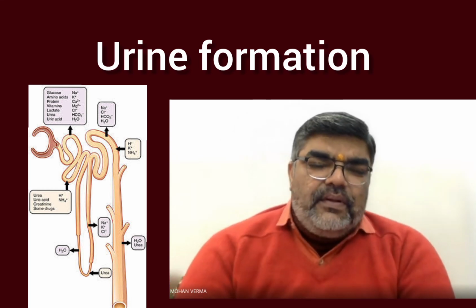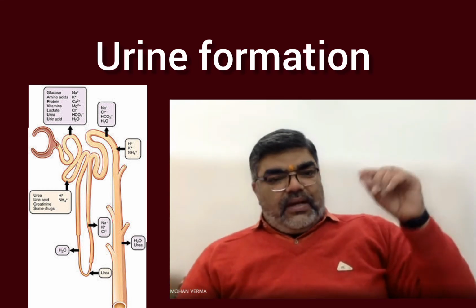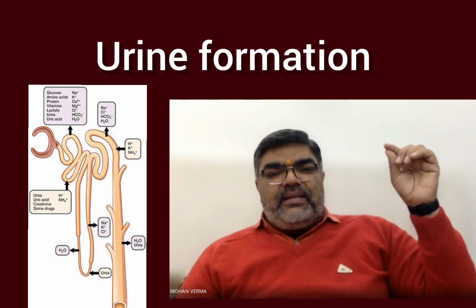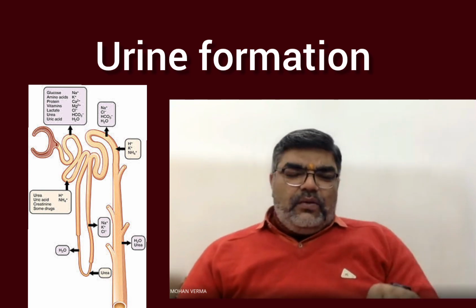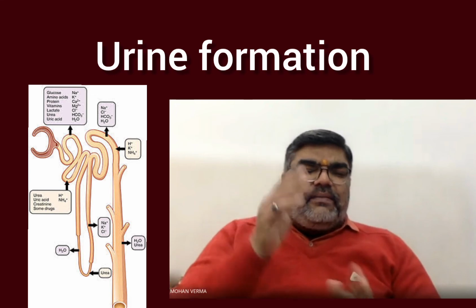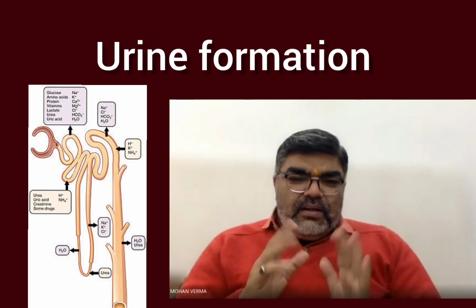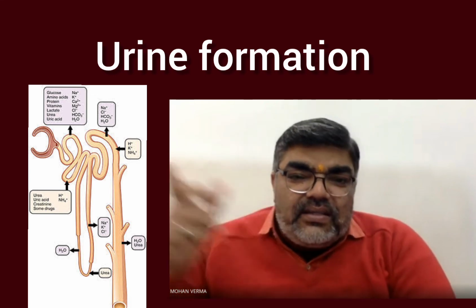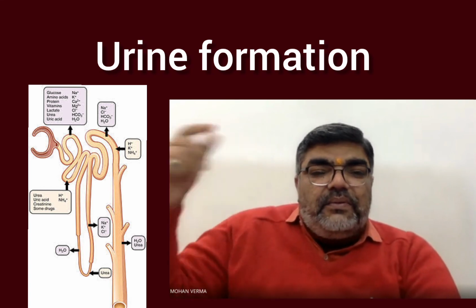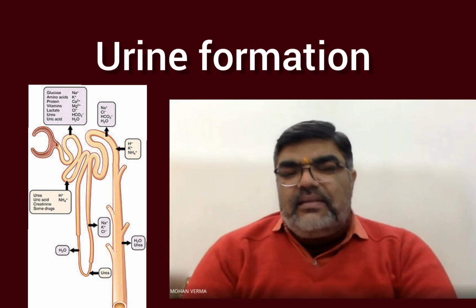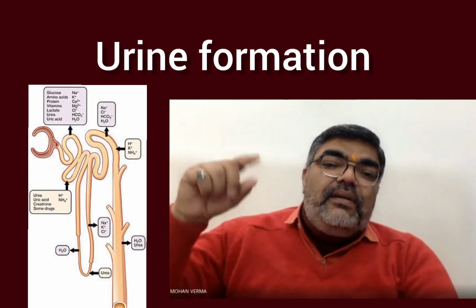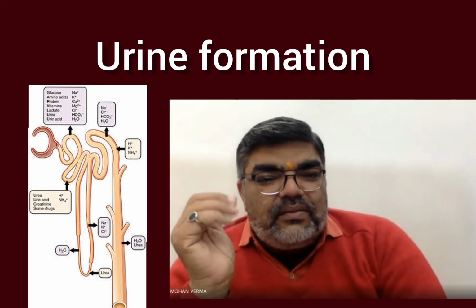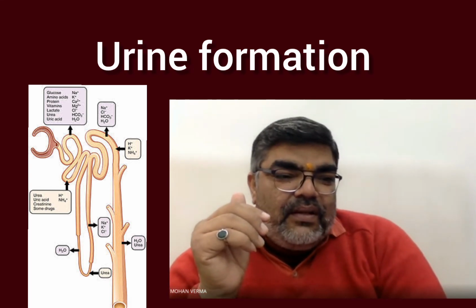Okay, leave it. Now the PCT is over, and the Henle loop, descending and ascending limb, functions are over. Now the next one is the distal convoluted tubule. What will happen there?